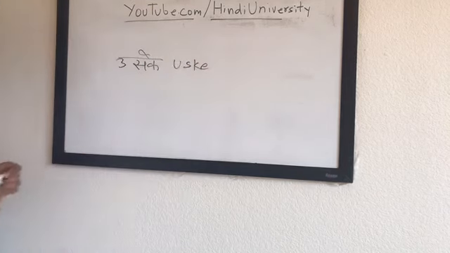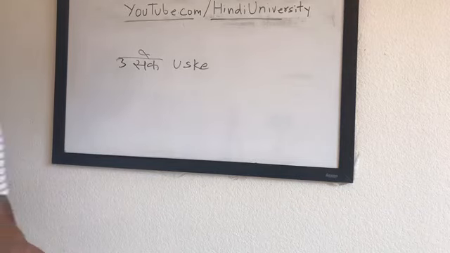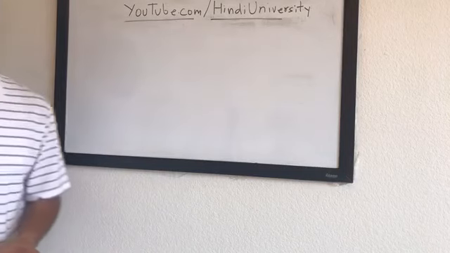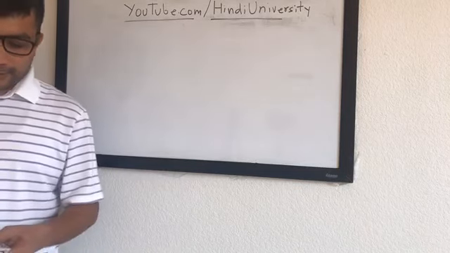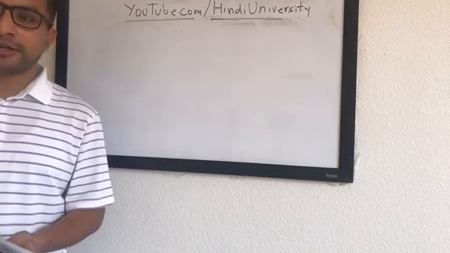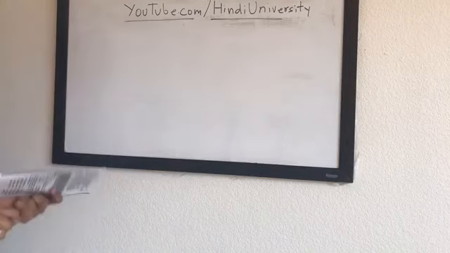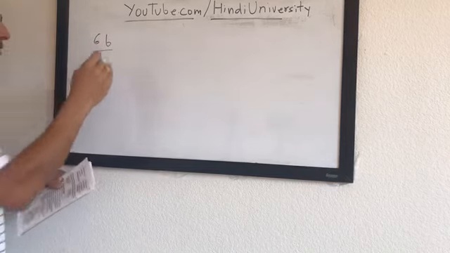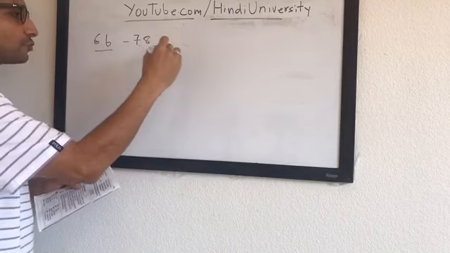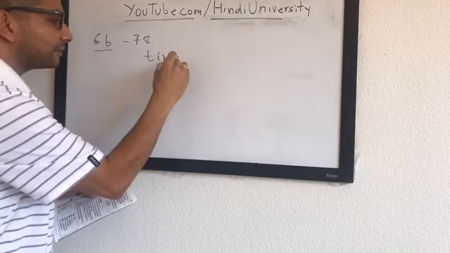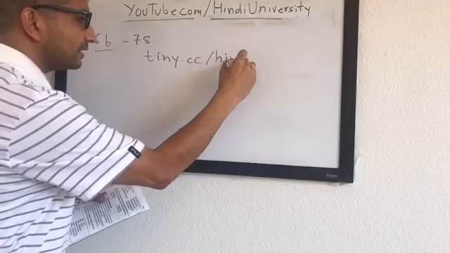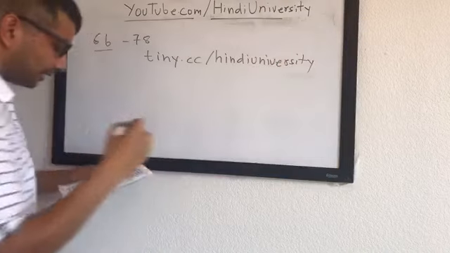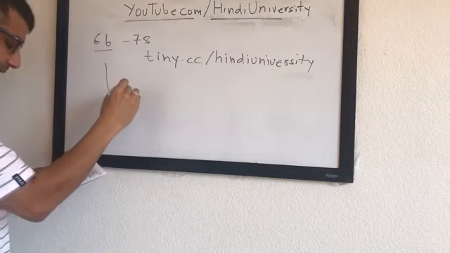ठीक है. Okay, awesome. I think we are very short on time, and I want to make sure we can do the reading part, which is the most important one. Yirka did the translation of paragraph 6b, the conversation in the Rupert Snell book on page 78. For those of you who do not have the book, you can get it from tiny.cc/Hindi University. There is a PDF copy there. Now we want to do the conversation between Pratap and Sangeeta.